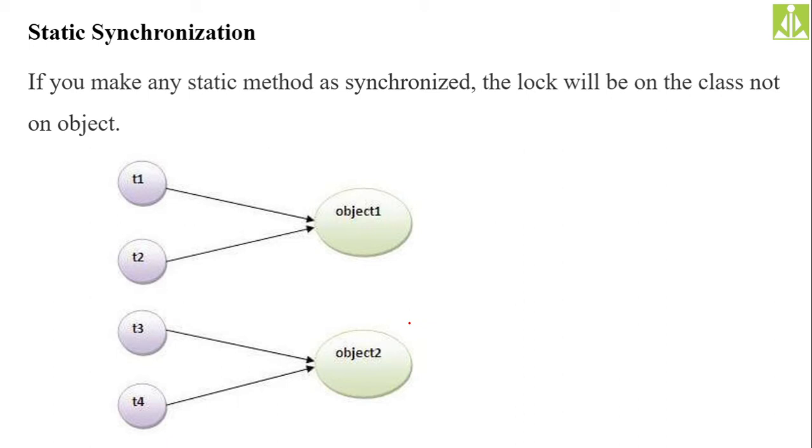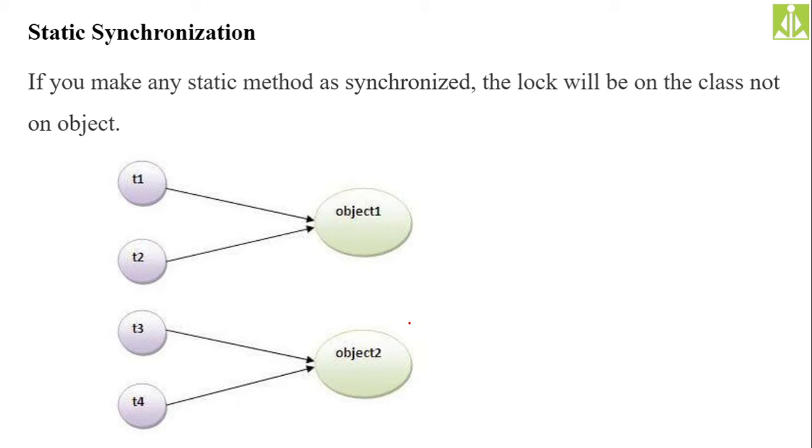But if you make that method a static method, then your object reference will not work over there, isn't it? In order to call a static method, we need to depend on the class name. So by using the class name only, we are invoking static methods. So when you make your static method synchronized, as your object reference is not working, you need to depend on the class name to invoke the static method.